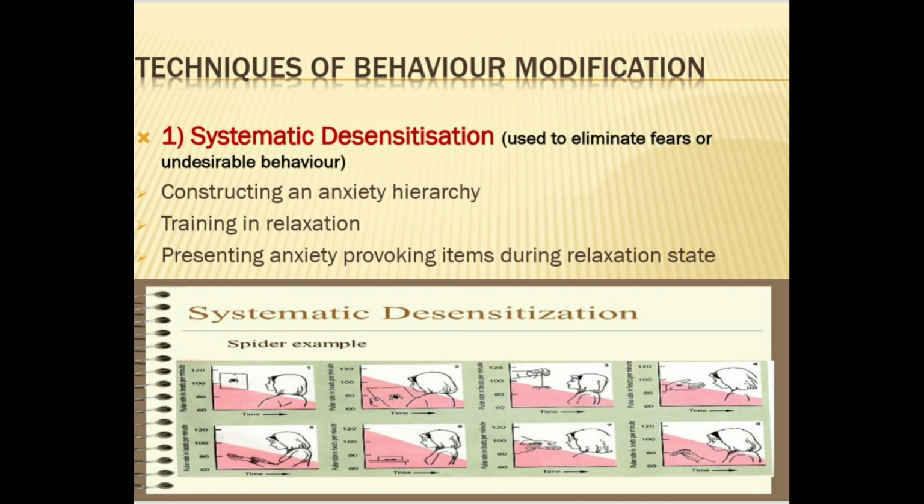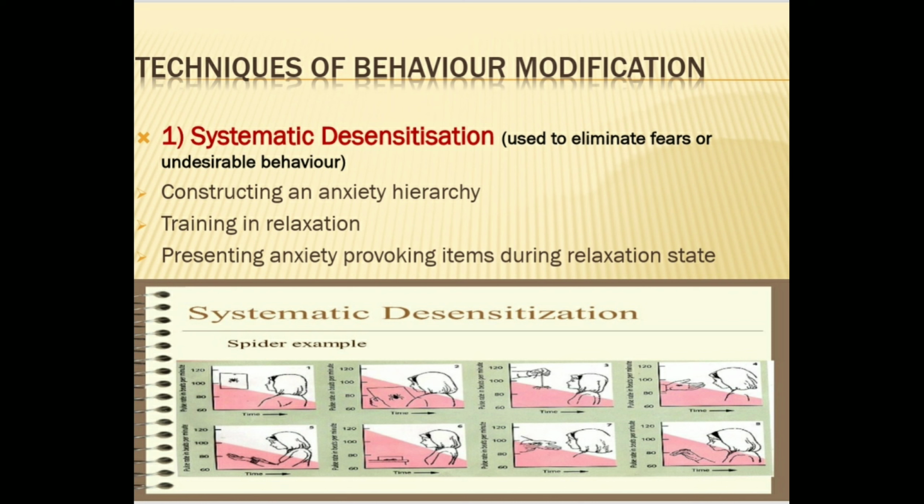The first and most important requirement is to prepare a list of all the situations, events, objects that evoke fear or anxiety in the client. So fear of speaking in public will be first removed. We prepare a list of why the person is having anxiety of speaking in public, then training in relaxation.